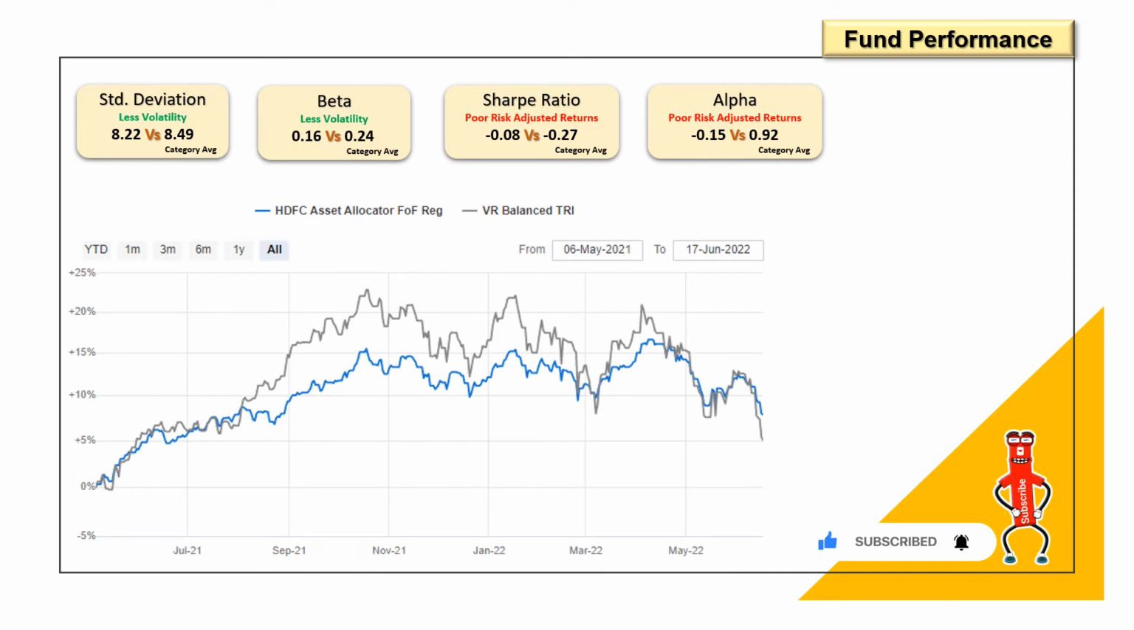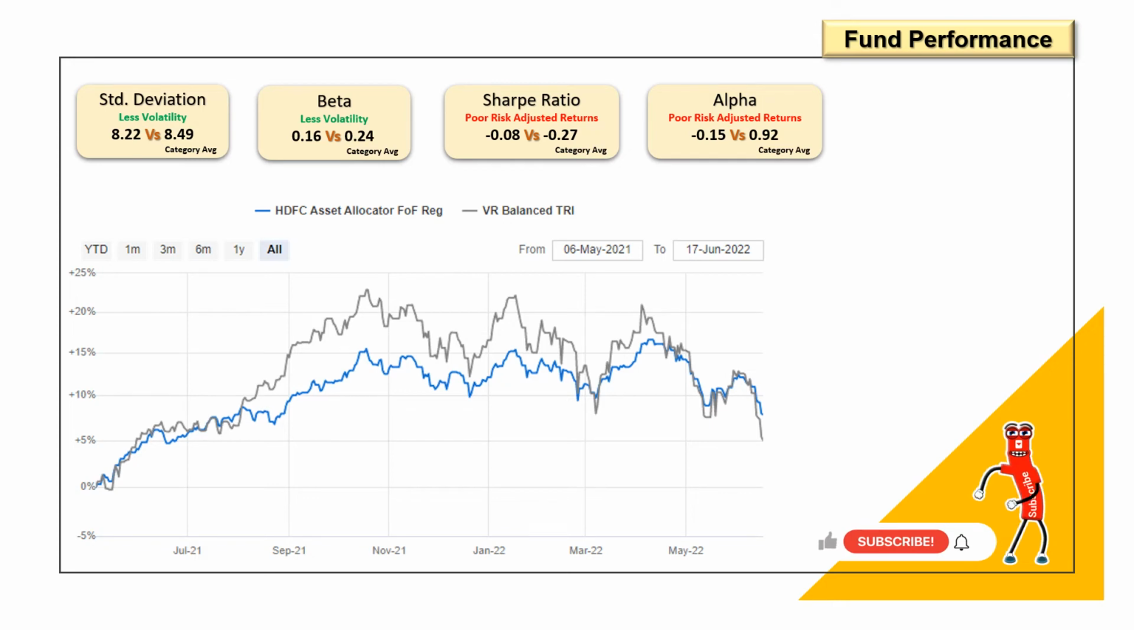So since the time this fund has been started last year, as we can see, this fund is below the index, means it is not able to beat the index. But now as you can see from May 22, it is starting to come up with the index. It is going parallel with the index.